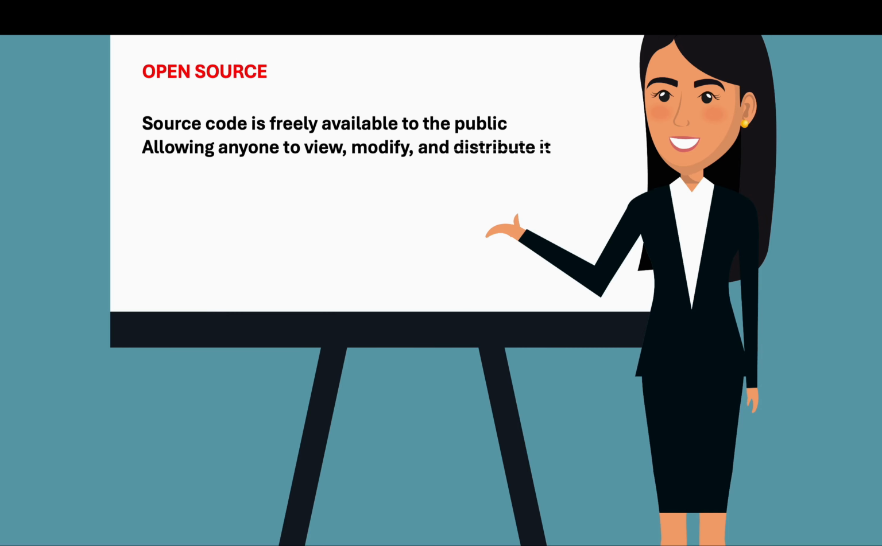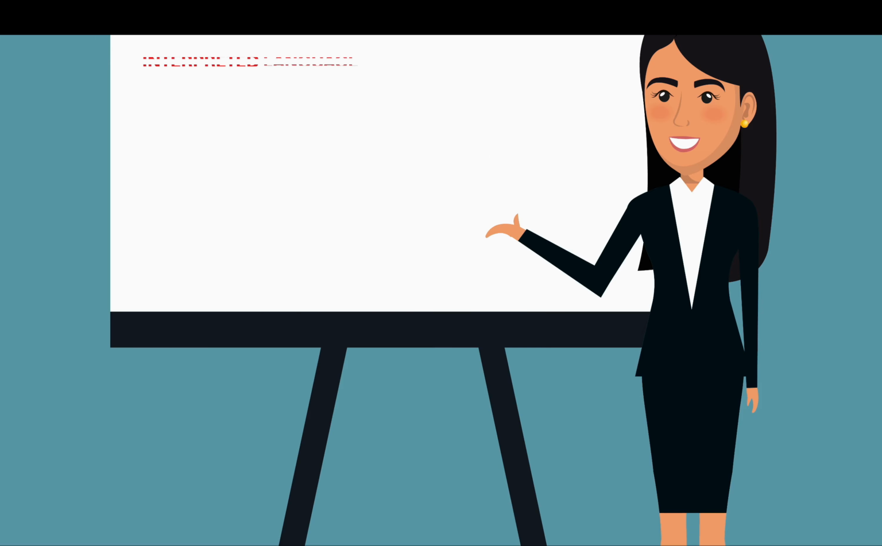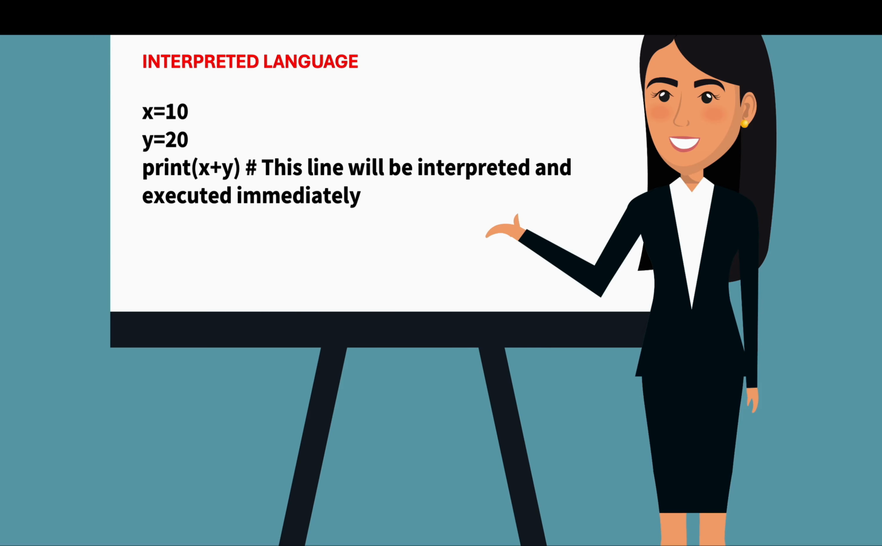So Python is open source. It is freely available to the public. Anyone can view and modify it. So Python is an interpreted language. It follows line by line execution and the result can be seen immediately.